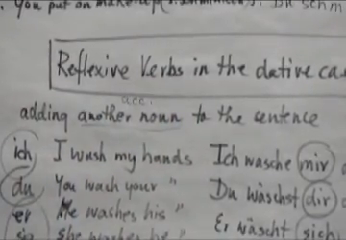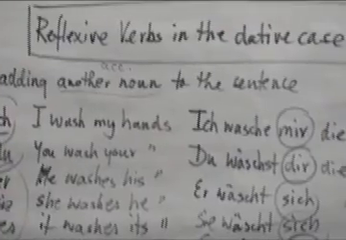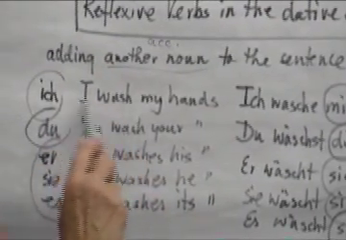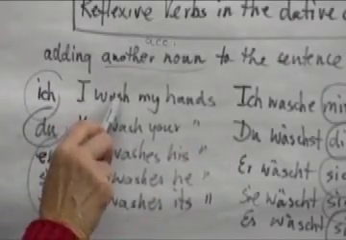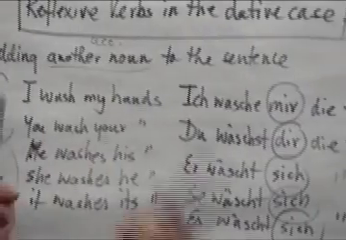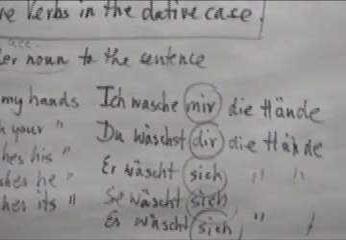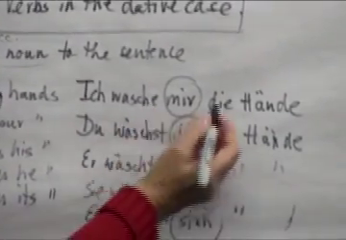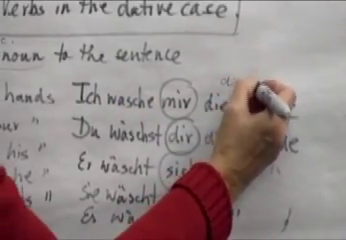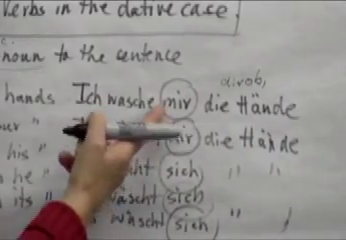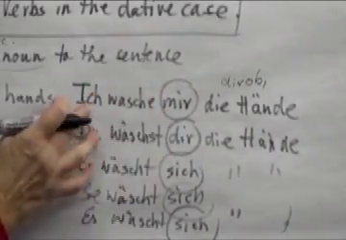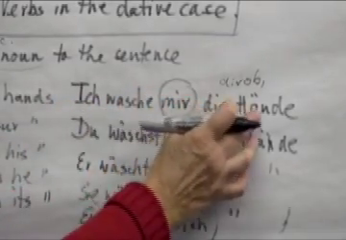So let's look at the first sentence. To wash your hands, for example. Ich wasche, I wash my hands, right? Subject, verb, direct object. So, what happens? We don't have two direct objects next to each other, right? Ich wasche die Hände. This is a direct object. So, as a result, the reflexive pronoun has to become dative. Ich wasche mir die Hände.